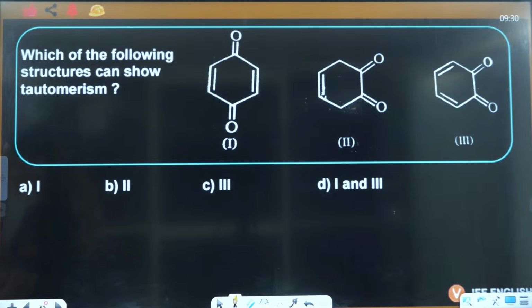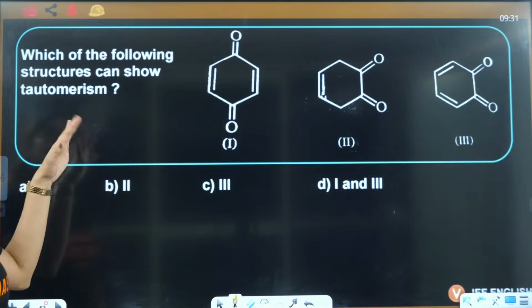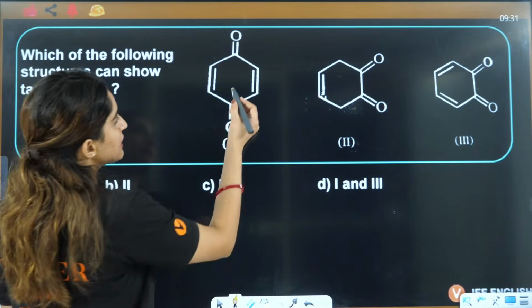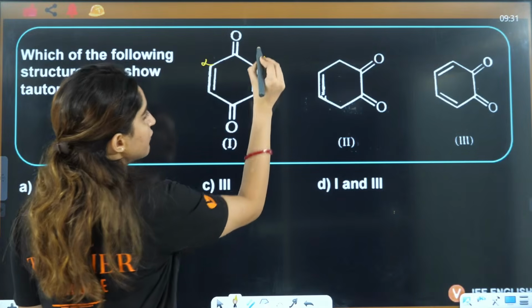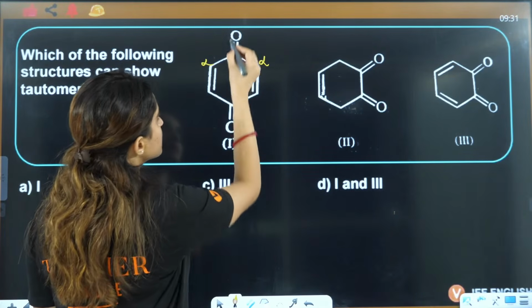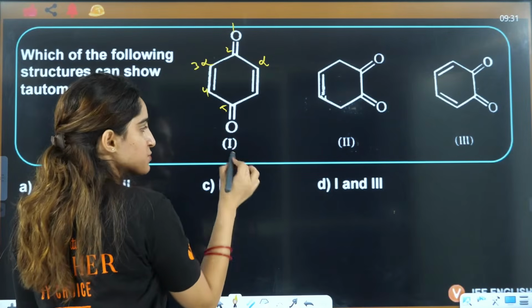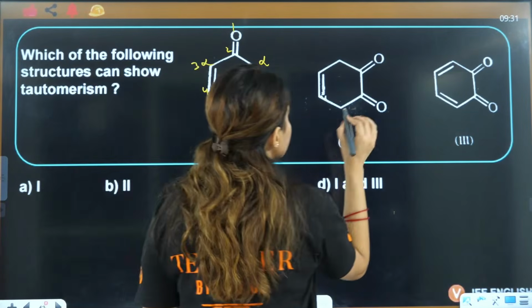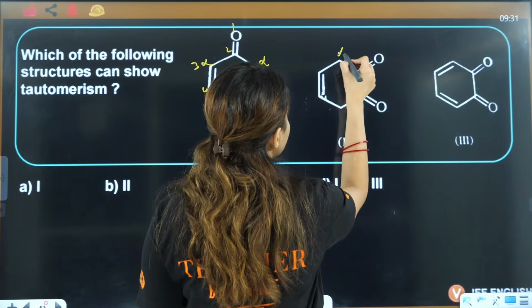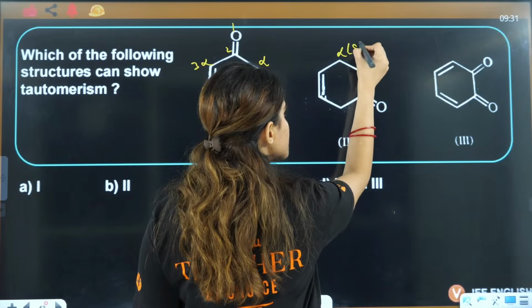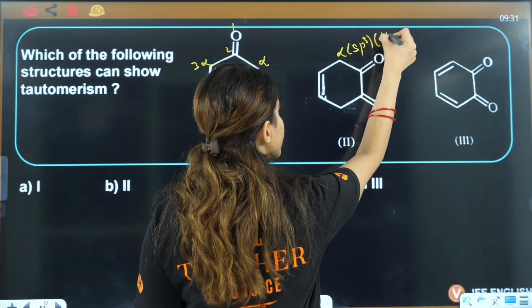These are some PYQs only. Which of the following structures can show tautomerism? If you see this here, this is alpha, this is sp2, and this is 1, 2, 3, 4, 5. The fifth carbon is also sp2, so it will not show. Here, this is alpha which is sp3 and has alpha hydrogen.